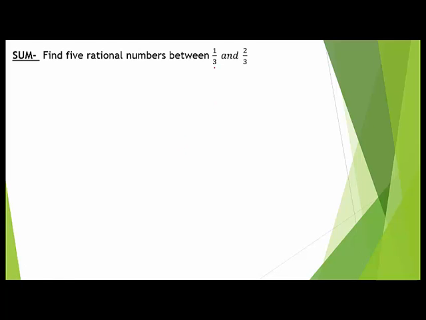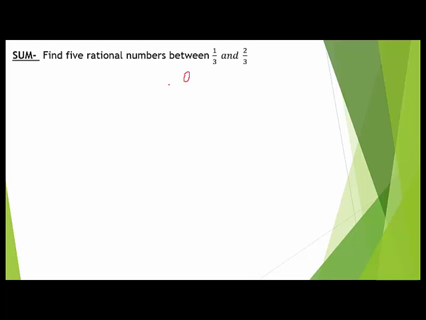First, you can solve it this way. If you write 1 by 3, this will be 0.333, and 2 by 3 is 0.666. The numbers lying between 0.333 and 0.666 are all rational numbers between 1 by 3 and 2 by 3. This is one of the methods, but we will not do it in this form.